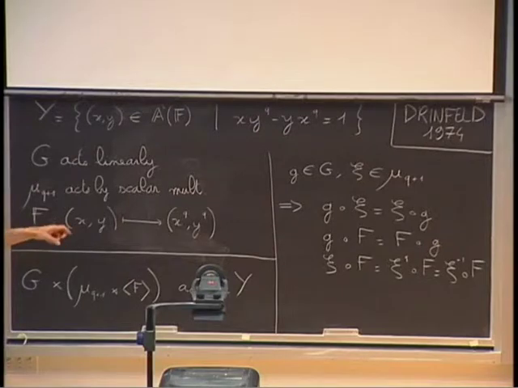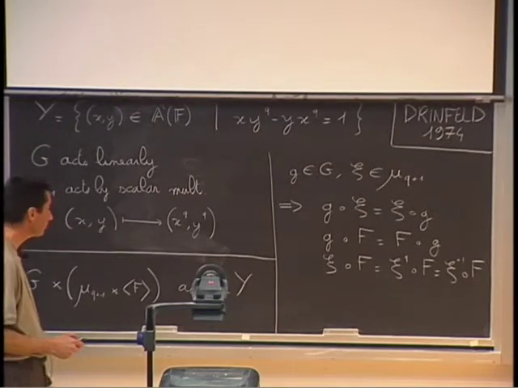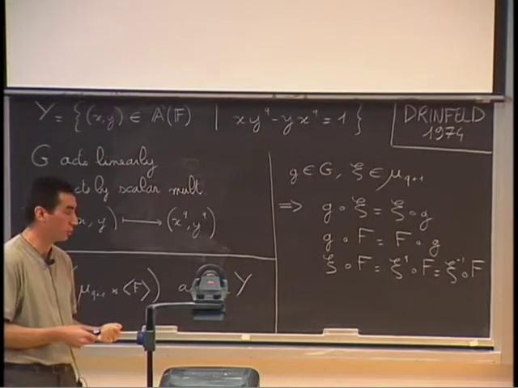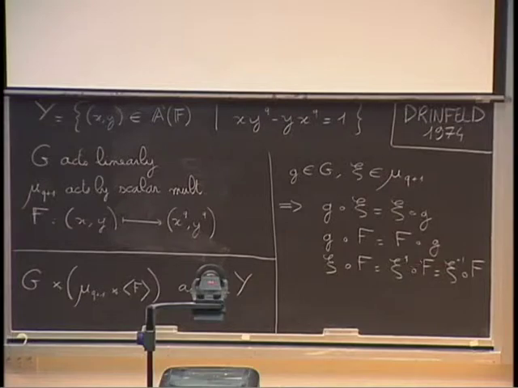Also, the Frobenius acts because it is an automorphism of the field. And this is an equation which is really defined over the prime field, in fact. And they satisfy the following commuting relations. The actions of G and μ_{q+1} commute. G also commutes with the action of F. But the action of F and the action of μ_{q+1} don't commute. It's just given by this formula. It's a simple exercise. So we get an action of this group on the variety Y.